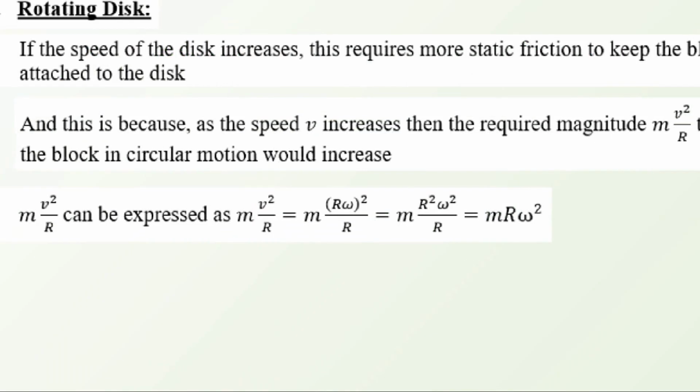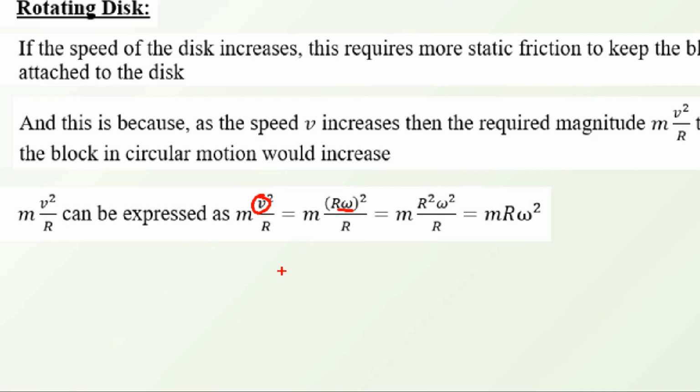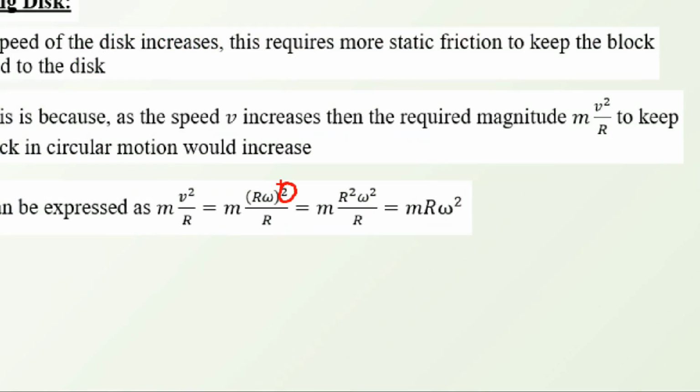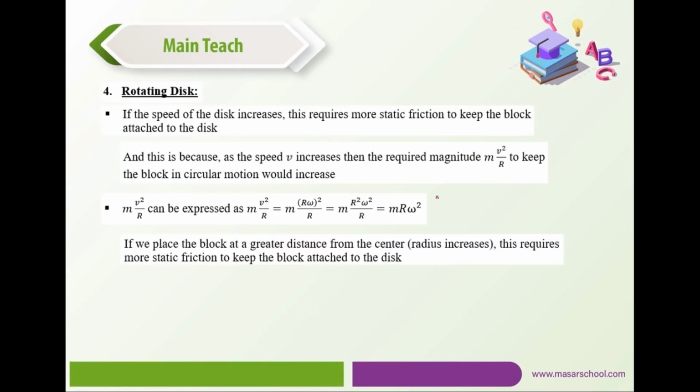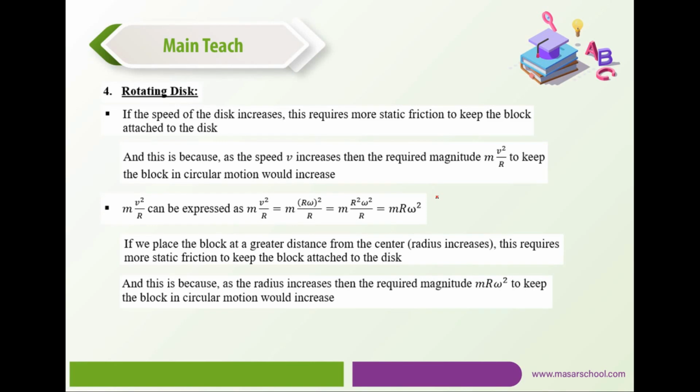Now v can be replaced by r omega. Here the power 2 is for both r and omega, so that would be m r squared omega squared over r, and that would be m r omega squared. If we place the block at a greater distance from the center, the radius increases. This requires more static friction to keep the block attached to the disk, because as the radius increases, the required magnitude m r omega squared to keep the block in circular motion would increase.